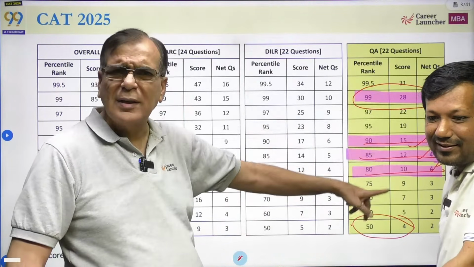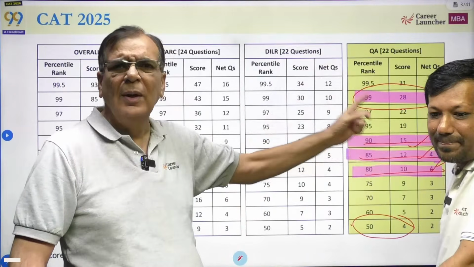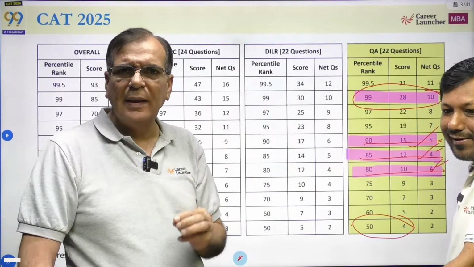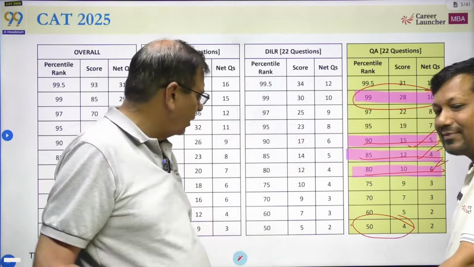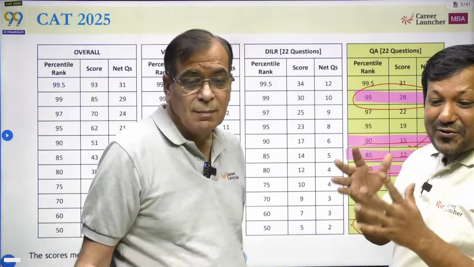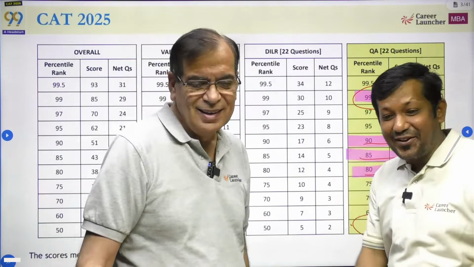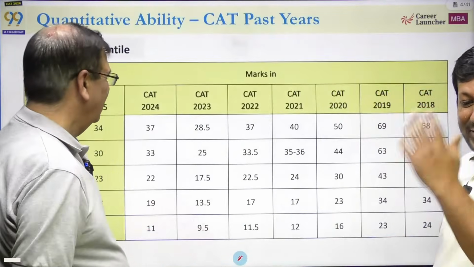And again, all of this data, everyone says the data which proves that the paper is difficult, and we'll show it to you. If you were doing the paper the right approach, willing to attempt the right question, and willing to leave the right questions, this was not a difficult part. And Pranav, what you have said, in the first 20 minutes you have already reached 90 percentile. Now that's a good job you have done. कि getting 4 questions right in the first 20 minutes, उसके बाद तो बस ऊपर ही ऊपर जाना है.